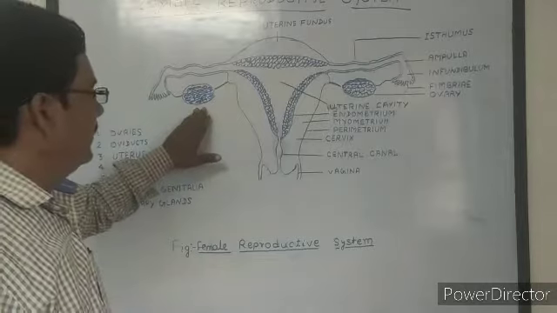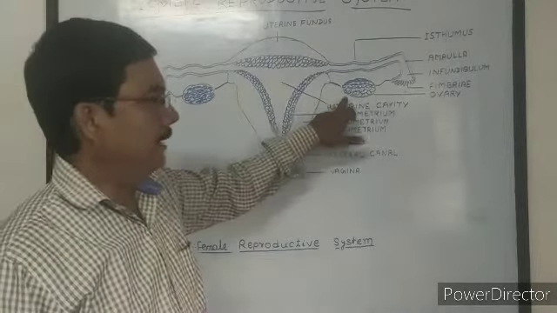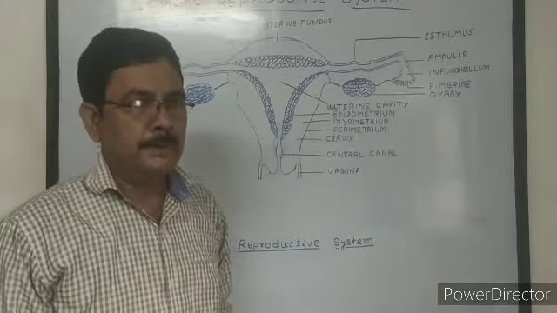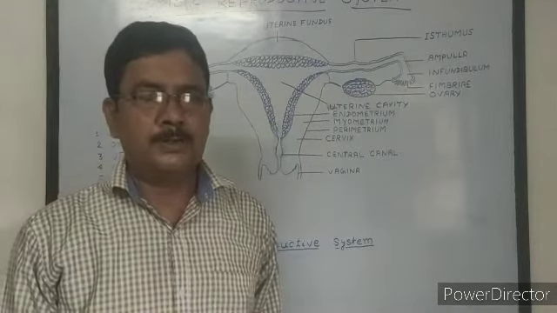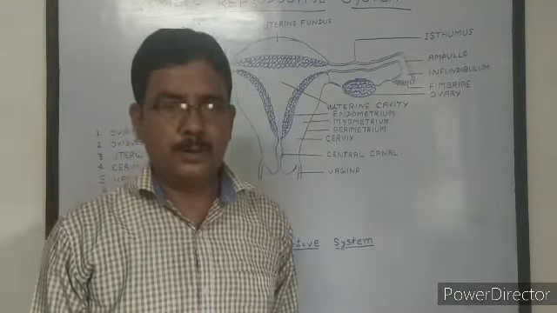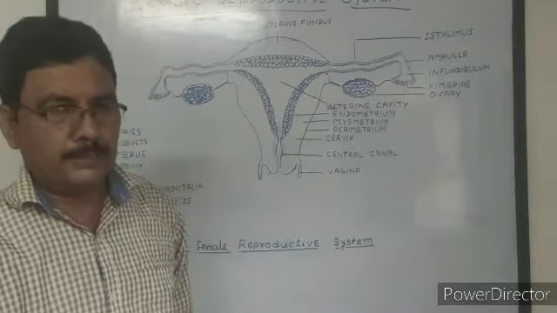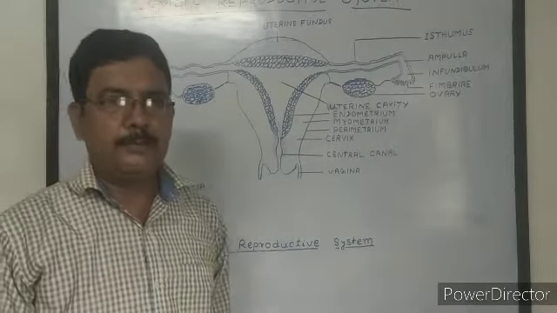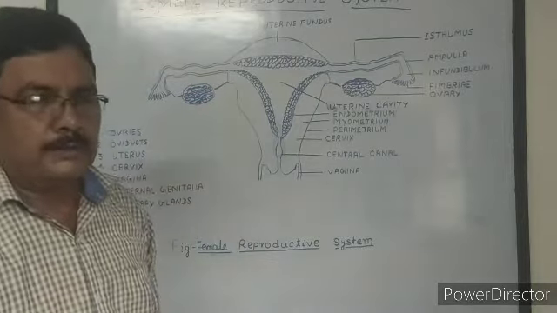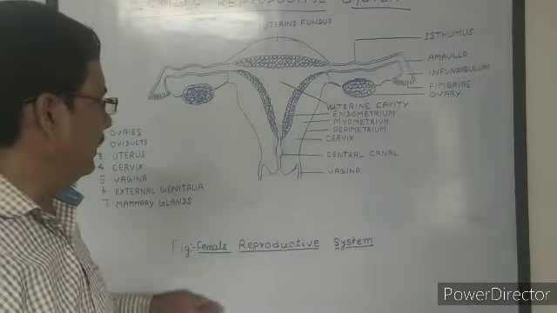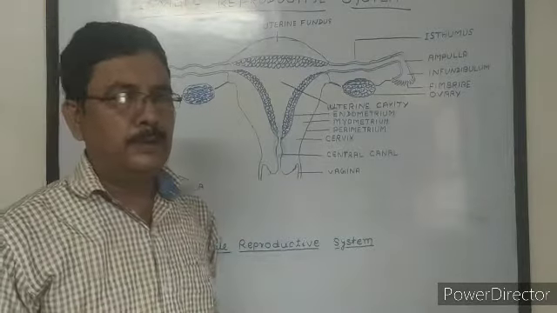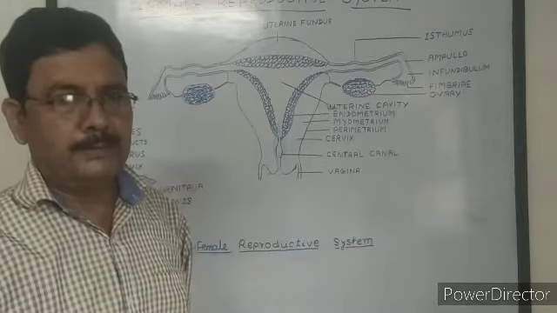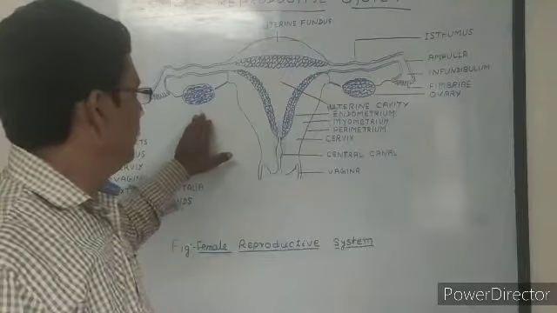Now, each ovary containing developing ova is made up of thousands of ovarian follicles. The ovarian follicle which contains a mature ovum is called the Graafian follicle. By the rupture of the Graafian follicle, the ovum is liberated outside the ovary.